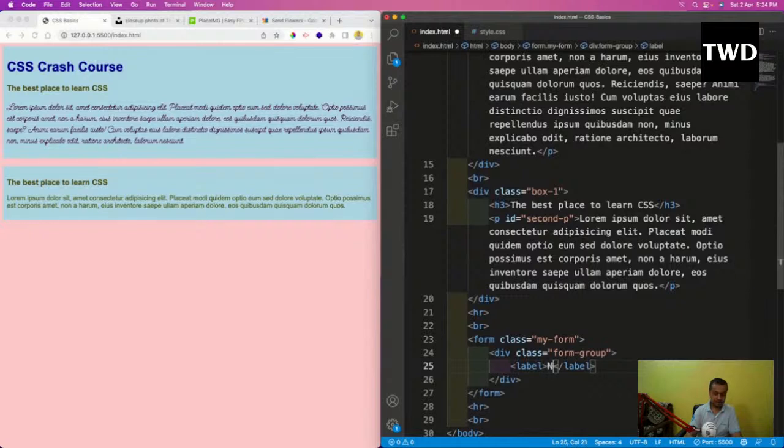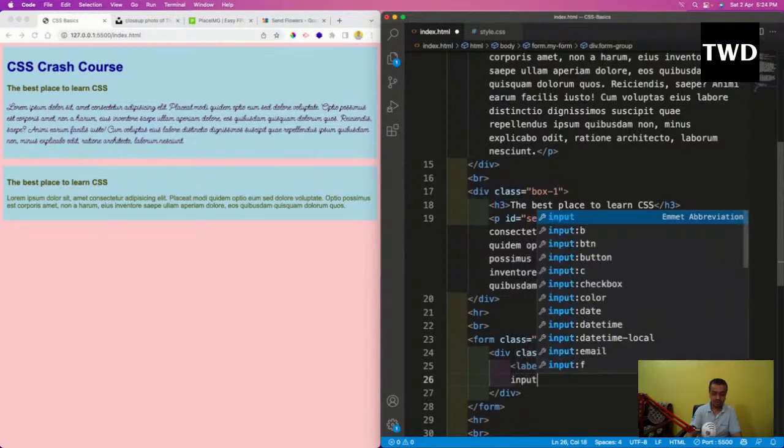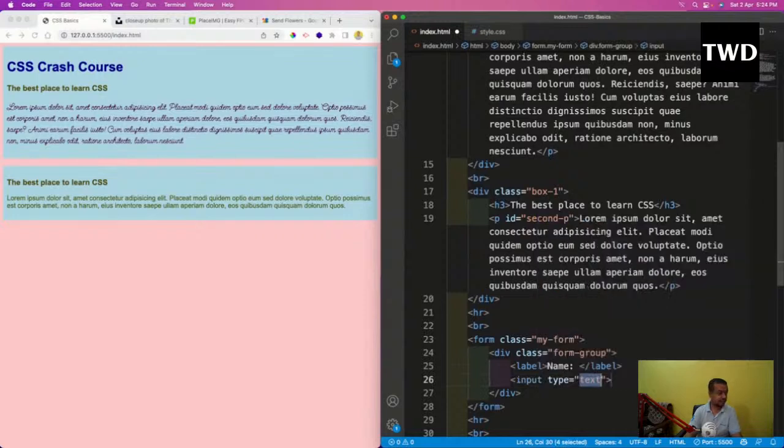Label will be the same thing like name, and input type is text, and name equal to name.